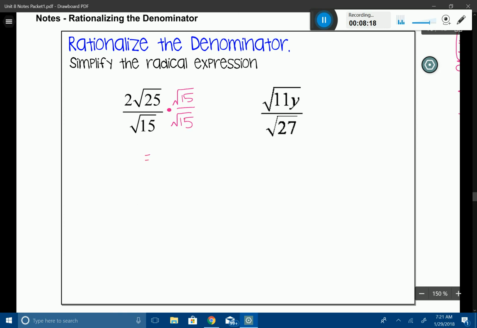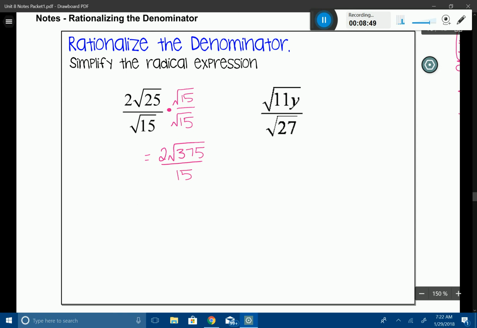So if you remember back in the last section where we talked about operations with radicals, we multiplied the 2 root 25 by 15, and you have to take the roots and multiply what's underneath them. So what we're going to do is take that 25 and multiply it by 15, and that's going to give us our root. So the numerator is just going to equal 2 root 375, while our denominator is just going to be 15.